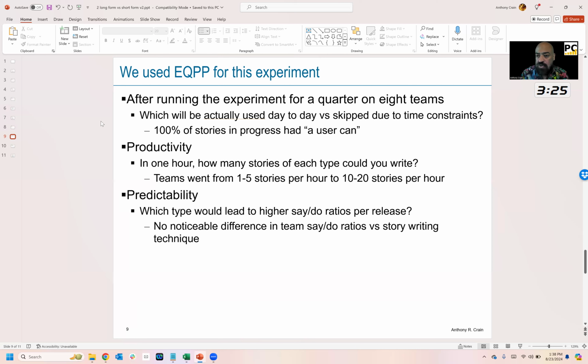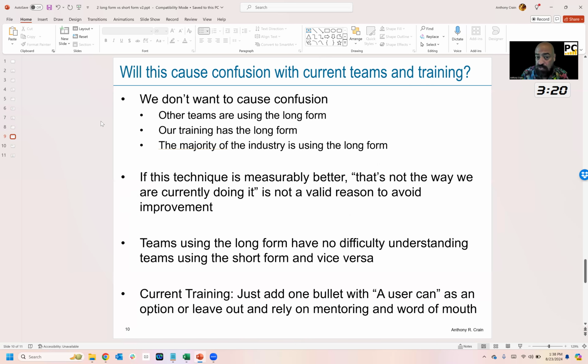So team maturity was a much bigger factor when it came to say-do ratio than the way they wrote the stories. So bottom line then, we decided it should be a good idea, but the teams were like, okay, but will it cause confusion if we allow both ways? That was one of the questions from the beginning. They were like, we don't want to cause confusion. Our teams are already using the long form. Our training has the long form. The majority of the industry is using the long form. These were all pushbacks on the change.